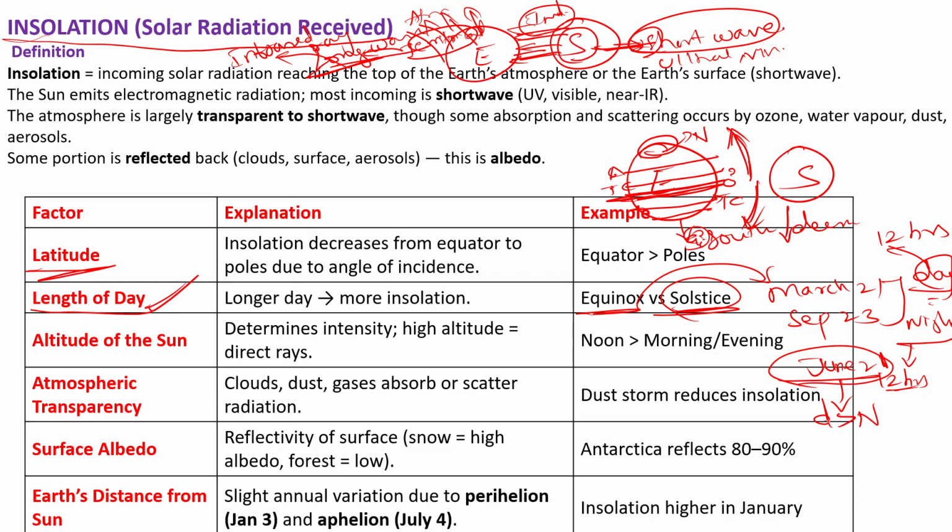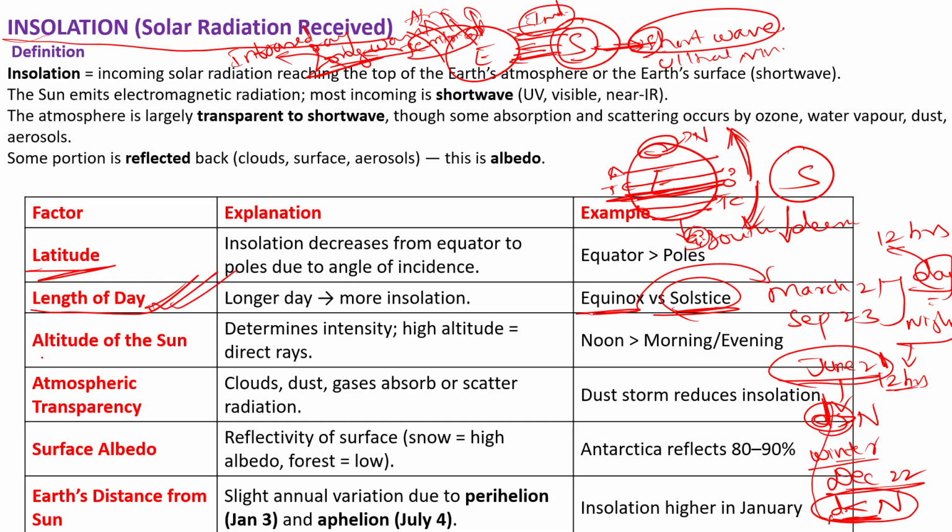Here, on June 21st, the day receives more sunlight as compared to the night. And winter solstice usually occurs on December 22nd. In this period, the daytime receives fewer sun rays as compared to the night, so the day duration is short as compared to the summer solstice. So in the summer solstice, the day receives the highest insolation. So another important factor that influences insolation is the length of the day.